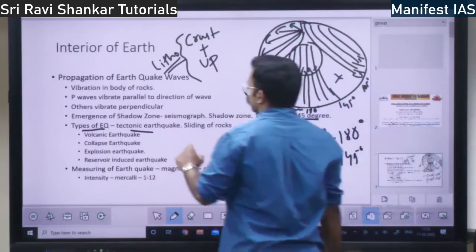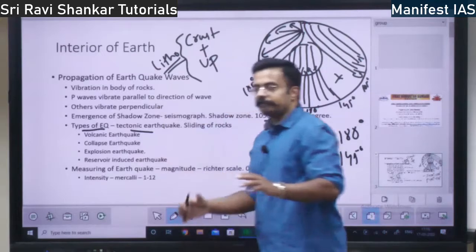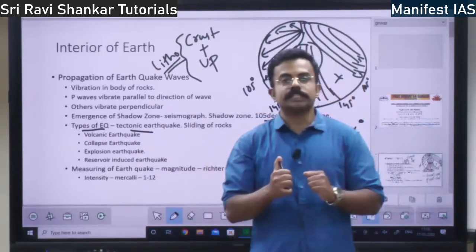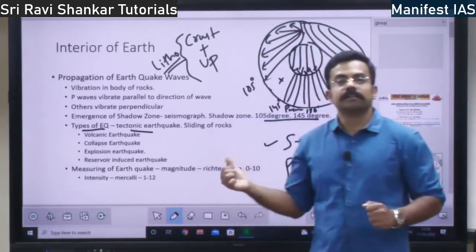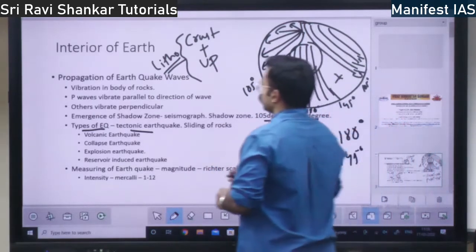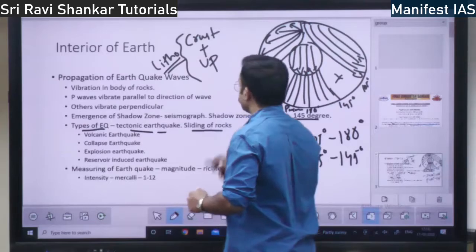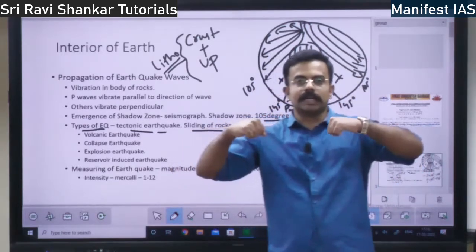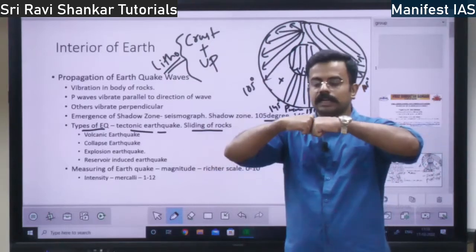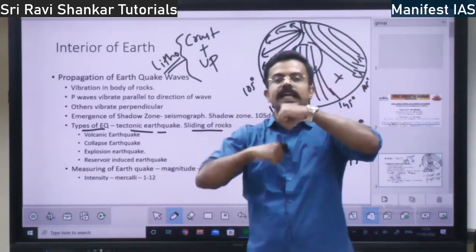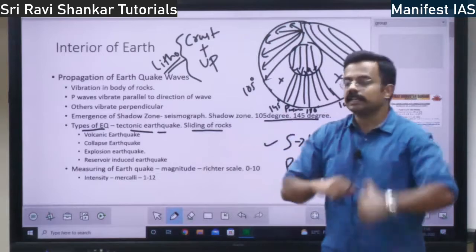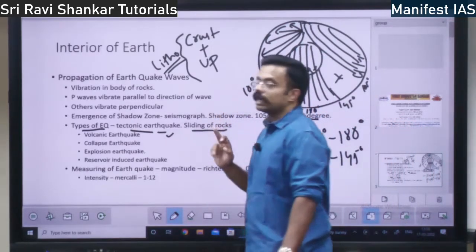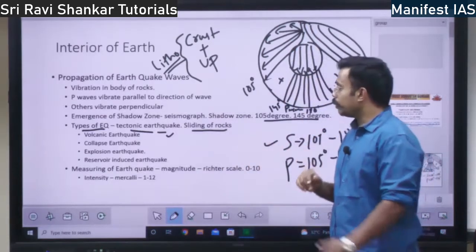So if there is a collision of plates, I'll discuss what is plates. So if there is a collision of plates, what happens? There will be tectonic earthquake, right? So here there will be sliding of the rocks. There will be one plate and another plate, they are compressing and there will be friction and they slide. They give way and they will slide, right? That is the sliding of the rocks that will constitute the tectonic earthquake, right? That is the first type of earthquake.